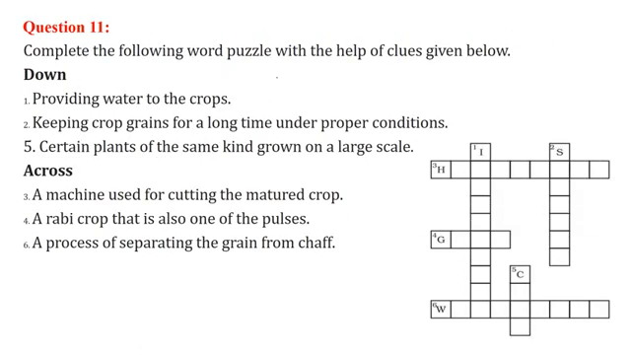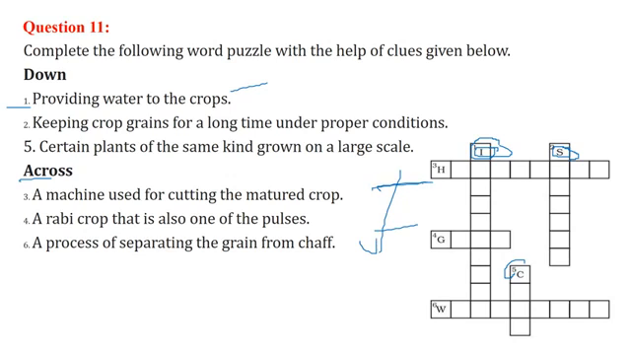Complete the following word puzzle with the help of the clues given. First, this one. Providing water to the crops. It starts from I, so it should be irrigation. Then we have keeping crop grains for a longer time under proper condition. This S means storage. Certain plants of the same kind grown on a large scale. So this is fifth. So this is crop.